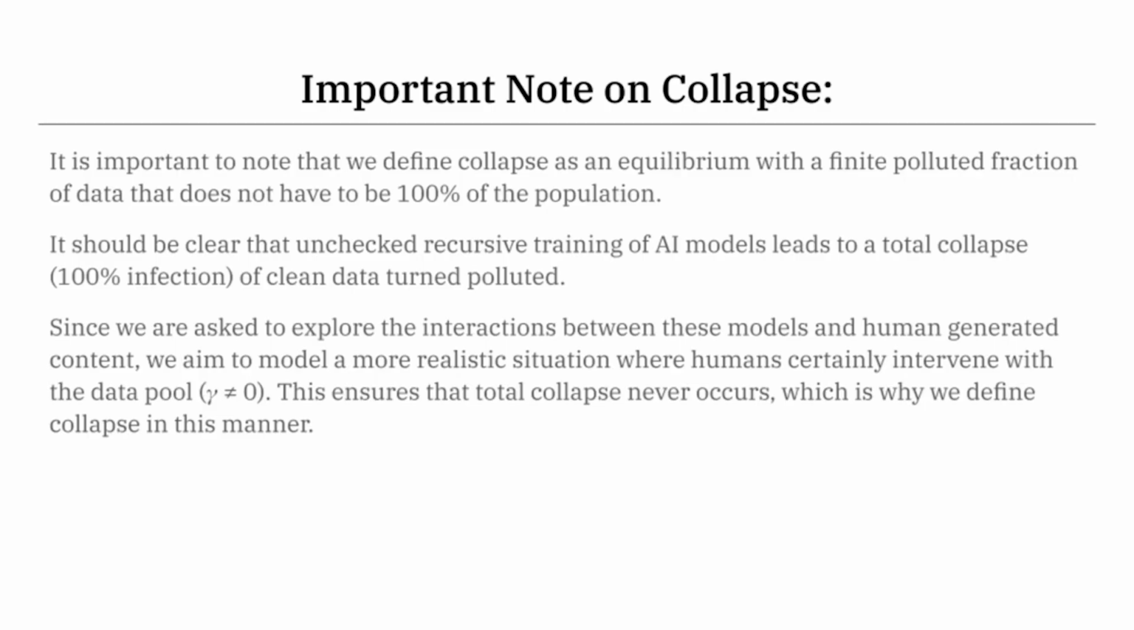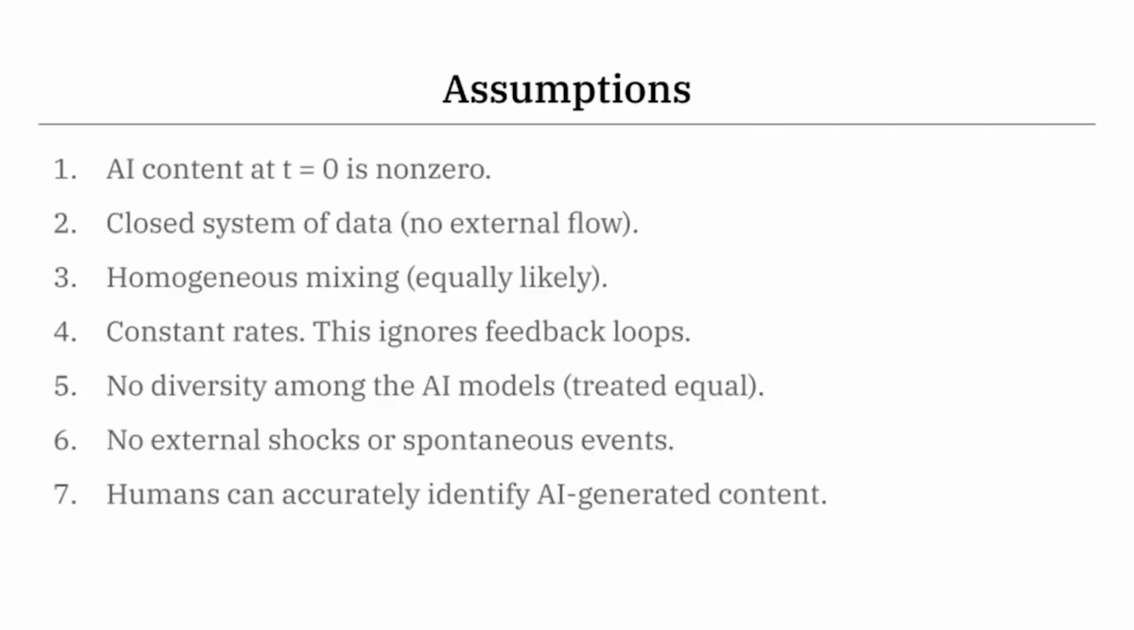This is because we're asked to explore how this system interacts with human-generated content and human intervention. We want to model a more realistic situation where humans can certainly intervene with the data pool and training process such that gamma is a non-zero value. This is because if AI models were allowed to go on in perpetuity, it would be relatively certain that it would lead to a 100% infection rate with no human intervention. Here are our main assumptions for our models to work.